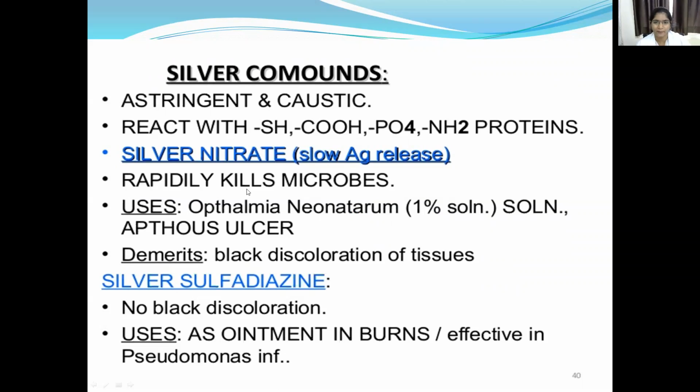Silver nitrate rapidly kills microbes, and a 1% solution is used in ophthalmic neonatorum and ulcers. But what is the disadvantage? It causes black discoloration of the tissues. Silver sulfadiazine does not cause black discoloration. It is used as an ointment in burns and is effective against Pseudomonas strains.